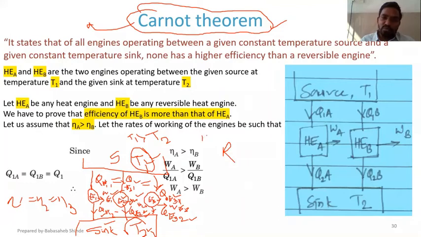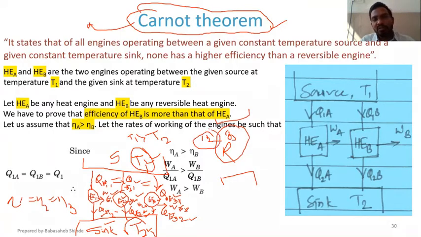Engines 1 and 2 are normal engines, whereas the third one is a reversible engine. Then, according to Carnot theorem, even when engines 1, 2 and 3 are acting between the same source and same sink, engine 3 will have more efficiency compared to engines 1 and 2.